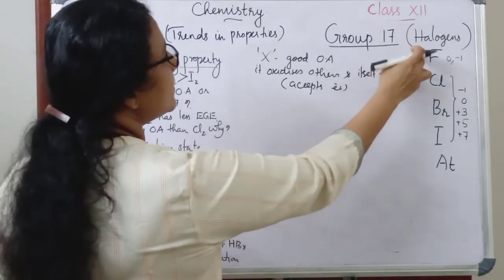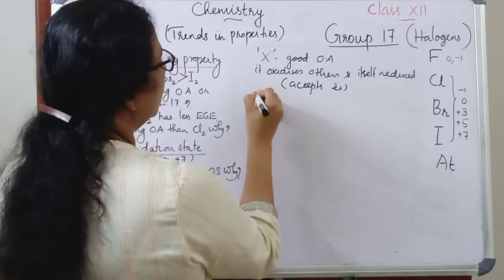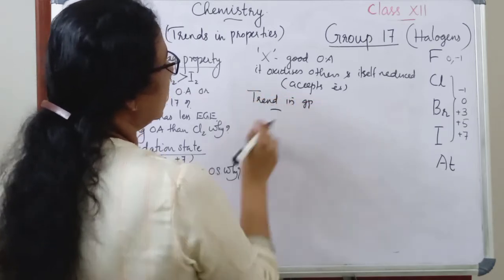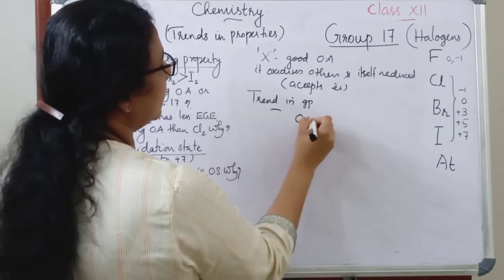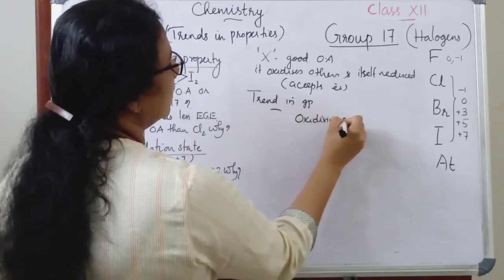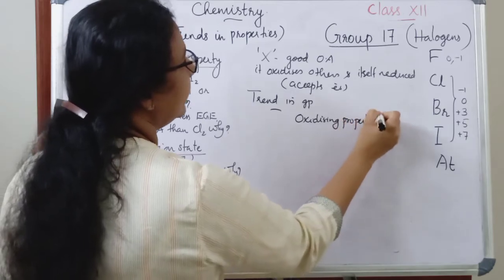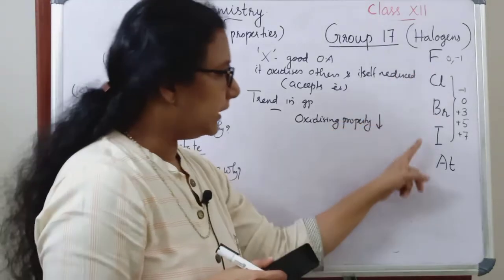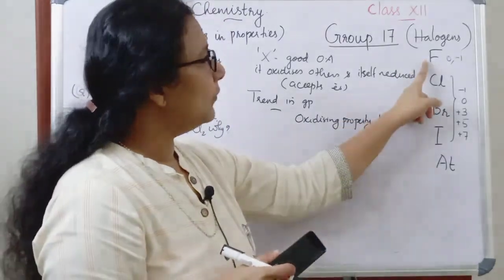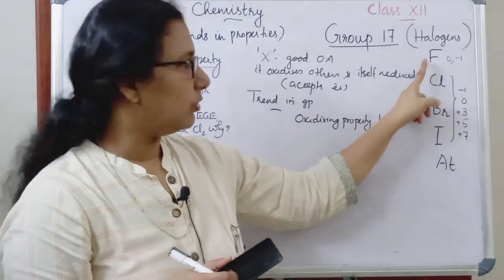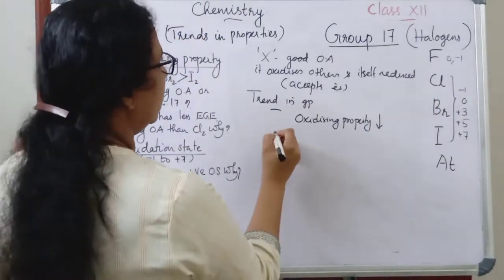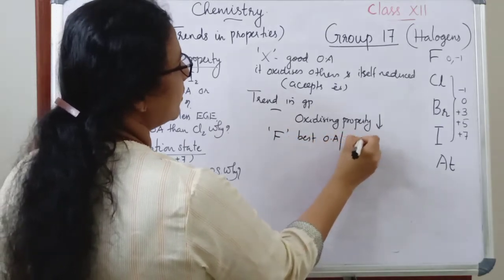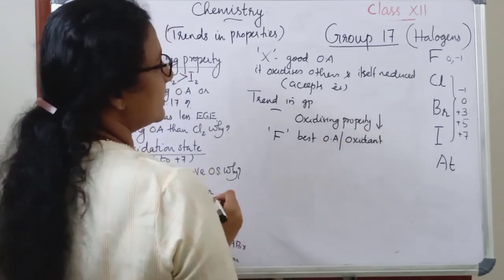Then coming to the group. When we are moving down the group, what is the trend? The trend in a group regarding oxidizing property: the oxidizing property actually decreases down the group. That is the trend. That means fluorine is the best oxidizing agent, or the best oxidant. Here fluorine is the best oxidizing agent, a good oxidant.